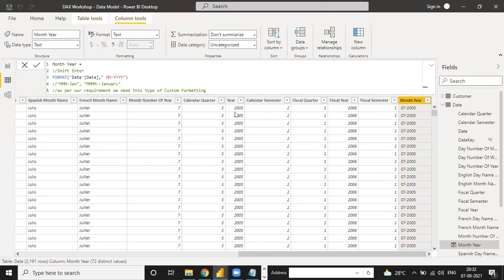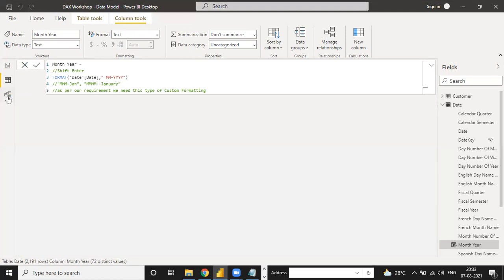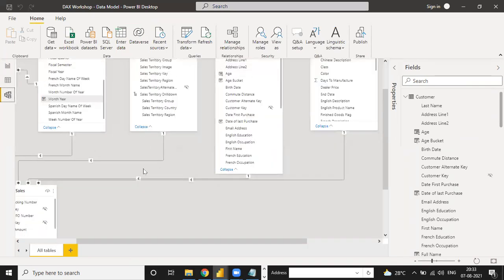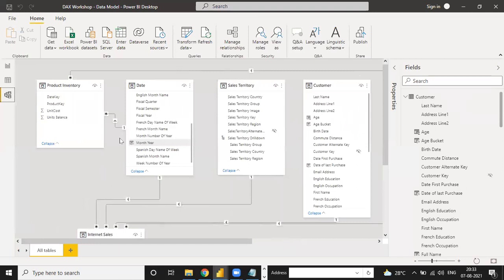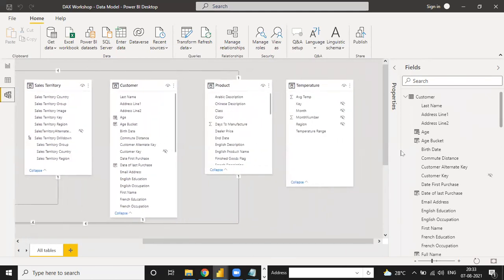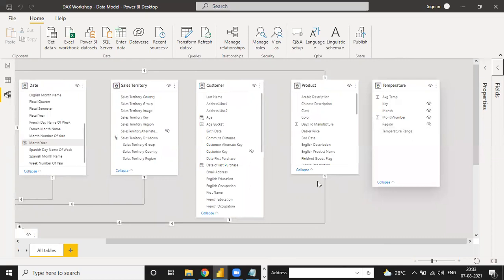Before moving further, I have one question. When we make any visualization, sorry, any modeling, this kind of relationship, what is the main point to be noticed before creating any relationship?